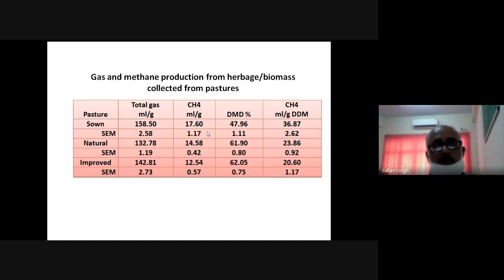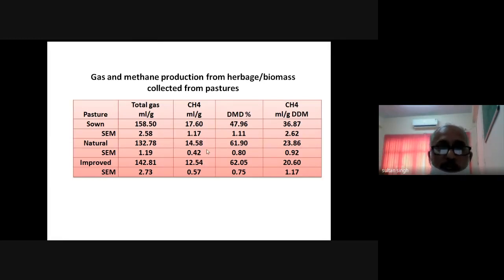Friends, this is the study that we conducted here at our IGFRI. You see, there is a clear-cut variation in how the herbage quality or the type of the pasture affects the methane production or its digestibility. You see here, we have a sown pasture, we have a natural pasture, we have an improved pasture. Again, you see, in case of the improved pasture, the methane production is less as compared to the sown pasture and natural pasture.